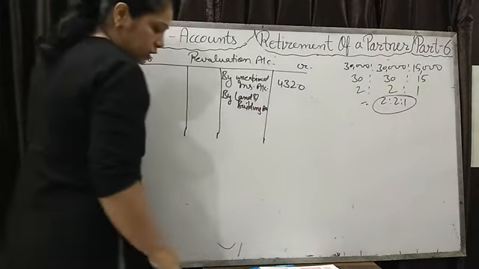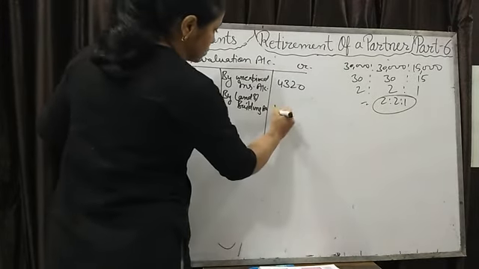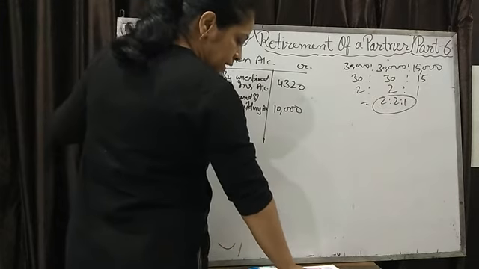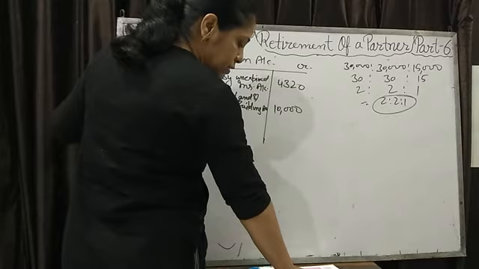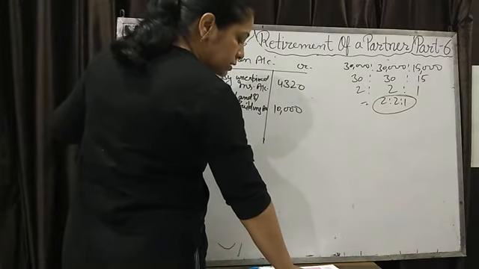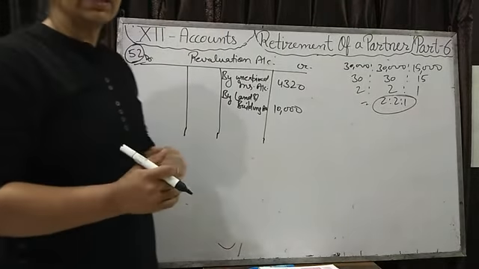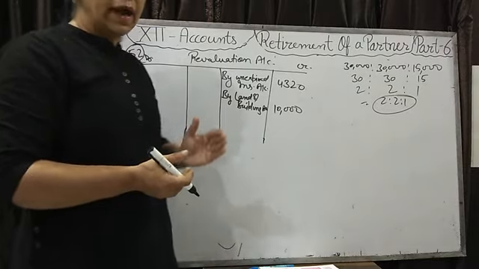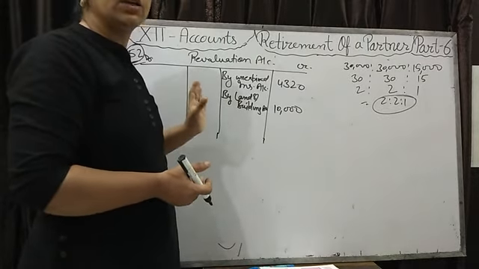Count land and building, how much is given? 50,000, and 20% of 50,000 will come to 10,000. Now next is an amount of rupees 10,000 included in the debtors to be written off as it is no longer receivable. What is the meaning of this? The money that we do not receive from debtors is known as bad debts. So bad debts are the loss of the business because our debtors are decreasing due to the bad debts.